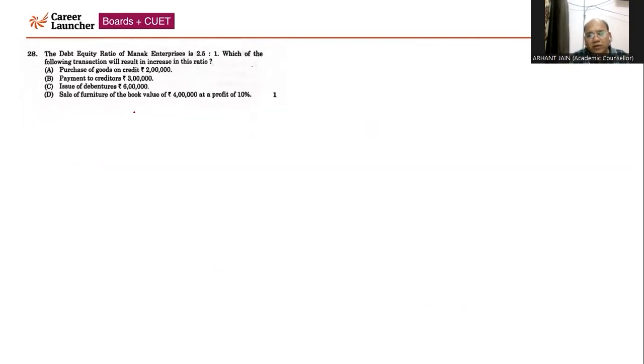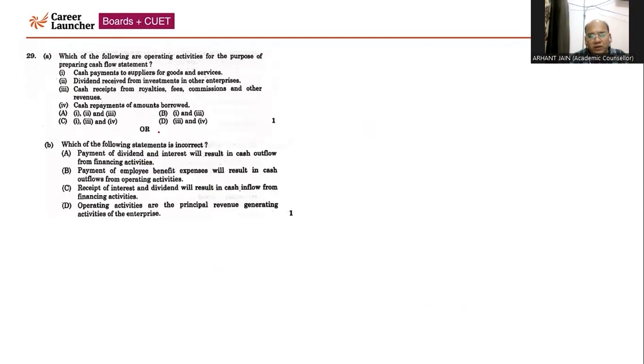Now, the debt equity ratio of the firm, Manak Enterprises, is 2.5 is to 1. We need to calculate under which of the following transactions the ratio will increase. The answer is option C, quite easy, because when you issue debentures, the numerator, debt, is going to increase. Consequently, the ratio is going to increase. That has been asked in the question. Now, question number 29.